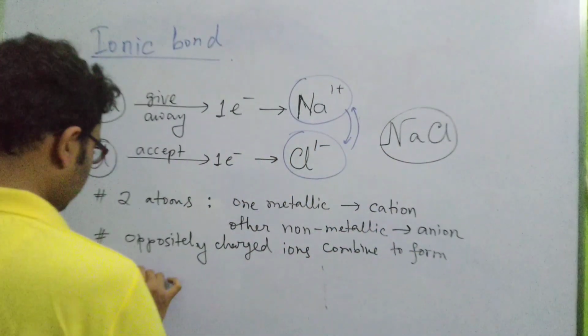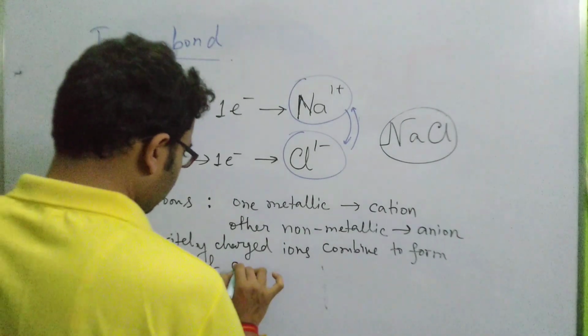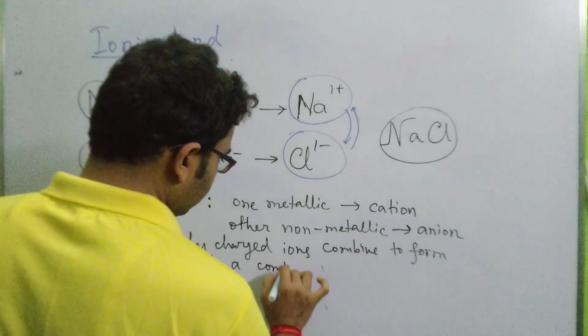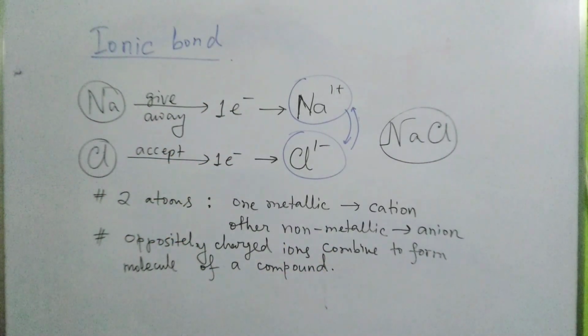A molecule of a compound. Clear? Molecule of a compound. Is it clear? Fine. So this is how an ionic bond is formed.